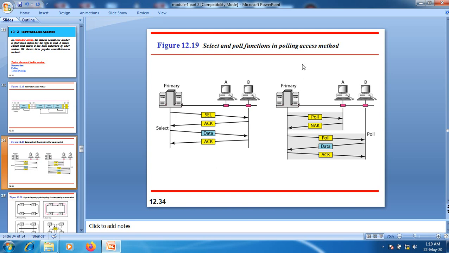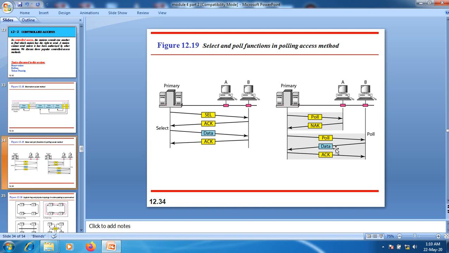In the second method, that is poll, the polling mechanism is used by the primary station just to solicit transmission from the secondary devices. When the primary station is ready to receive data, it must ask the secondary stations, do you have any data to send? For that purpose, we use the poll mechanism.